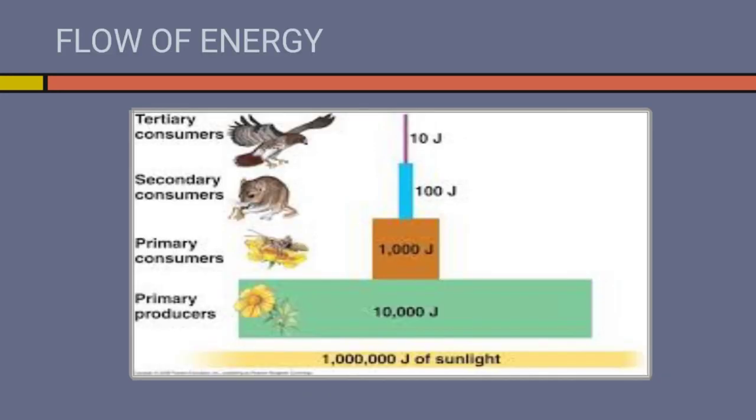Now, if you take the example of this food chain, you can see 1 million joules of sunlight is there, in which the producers get only 10,000 joules. When you move up to the next level, it is 1000 joules, then it is 100 joules and then 10 joules. So as the food chain grows from one level to the next level, only a smaller amount of energy reaches.